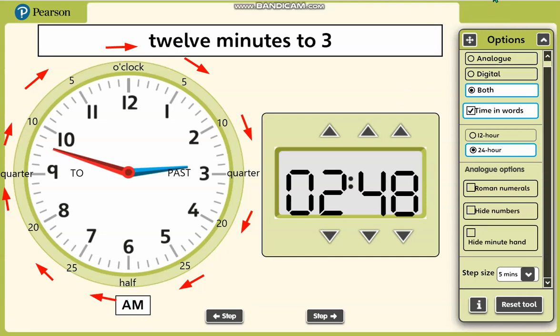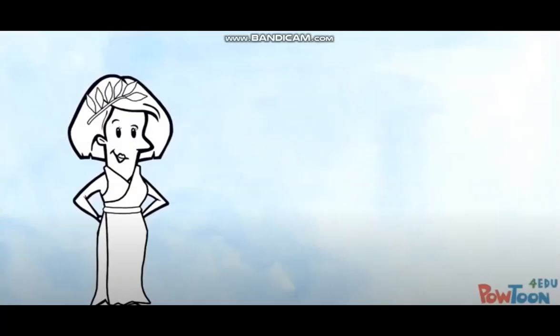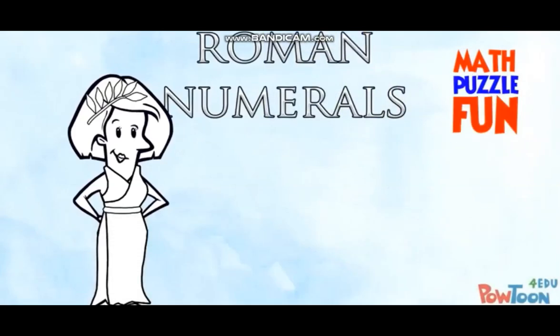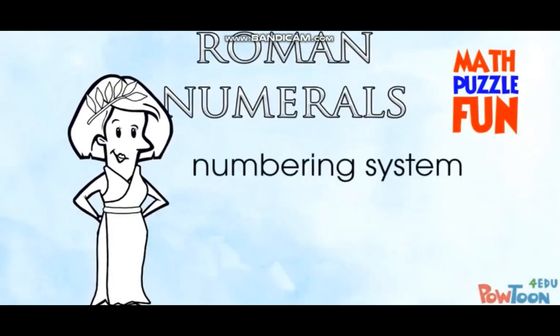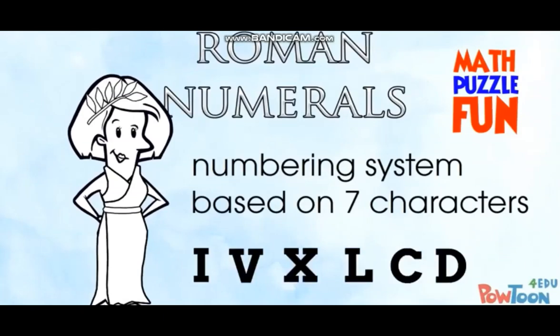Alright. Now that you already know which one is past 2 in the morning and the afternoon, now take a look at the video about Roman numeral symbols. Roman numerals are math puzzle fun. It's ancient Rome's really cool numbering system based on just 7 characters, and it's still in use today.